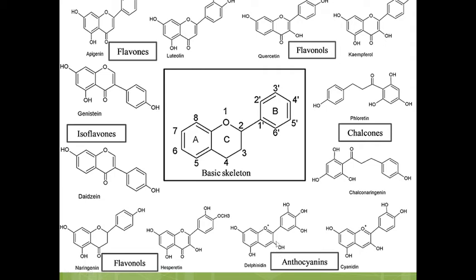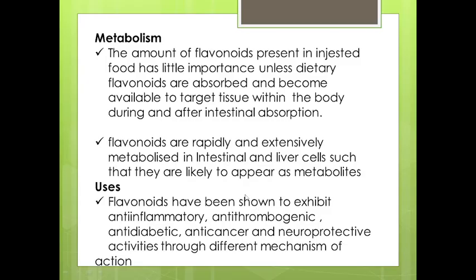What is the attachment at the C3 position? According to that, there are different types of flavonoid. Now, metabolism: the physicochemical properties of flavonoid will influence the metabolic fate, that is absorption, distribution and biotransformation, which will depend upon the physicochemical properties of the drug.